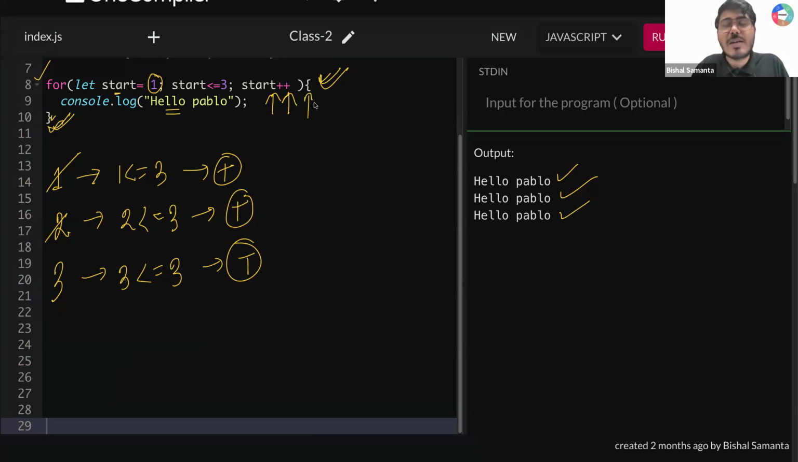After that, again start plus plus. What you will do? Your new start value will become 4. Now tell me guys, 4 less than equal to 3. Is that true?